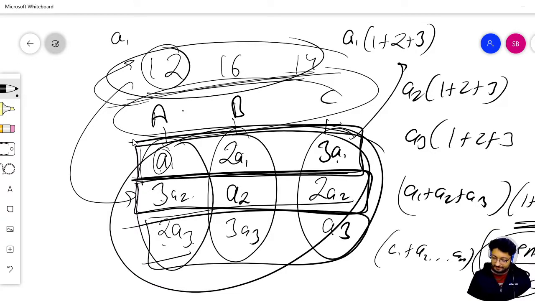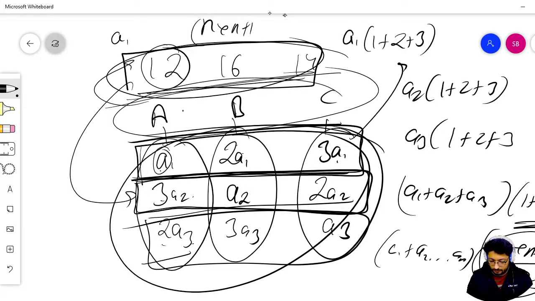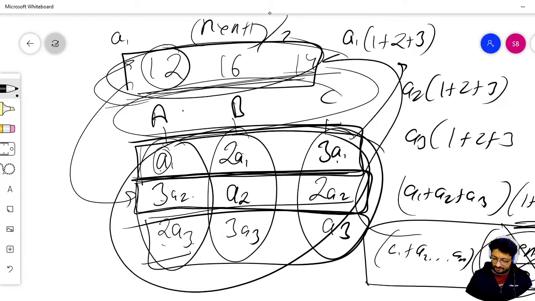divide the total sum you have by n into n plus 1 divided by 2. What you'll get is that you cancel out this term, because this is the actual sum. This is the total sum. If you divide it by this term, you actually get the total sum of the repertoire of all the people out there. Okay, so I hope you get the point.